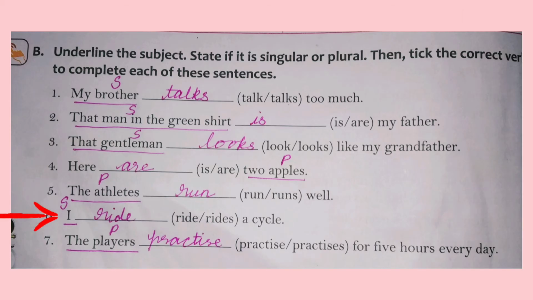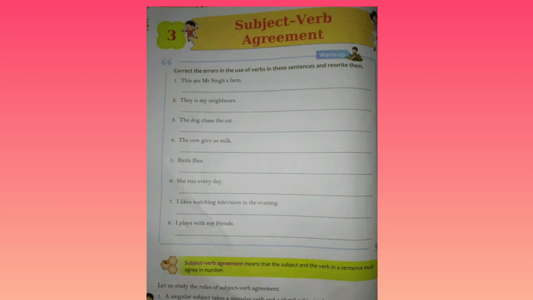Look at this sentence. I ride a cycle. Here the subject is I. I is singular, but it does not follow the subject verb agreement for a singular subject. The pronouns I and you are singular, but singular verbs do not follow after them. And remember, children, these agreement rules do not apply to verbs used in the simple past tense without any helping verbs.